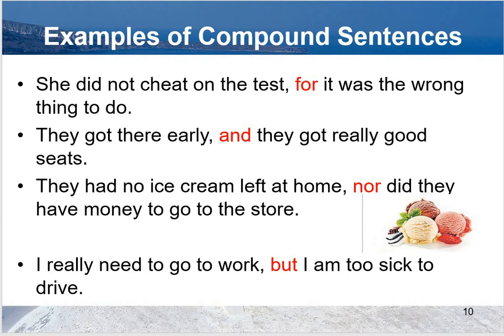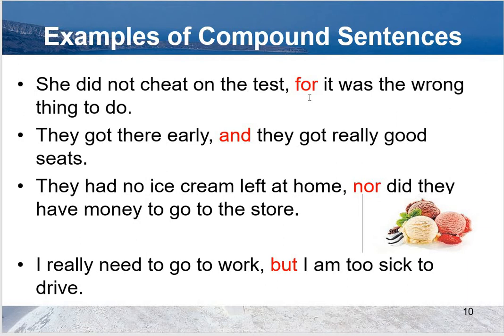She did not cheat on the test, for it was the wrong thing to do. For is coordinate conjunction. I want to discuss here one thing more. Suppose I write it for you. Here for is not a coordinate conjunction.